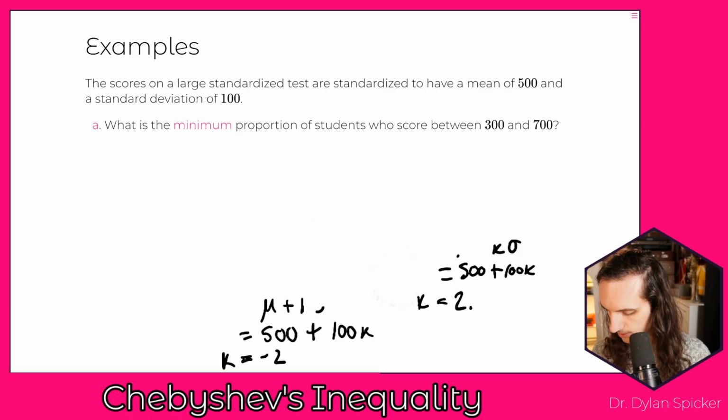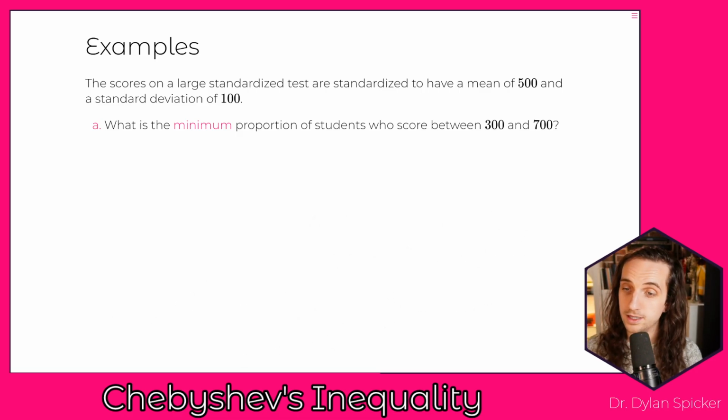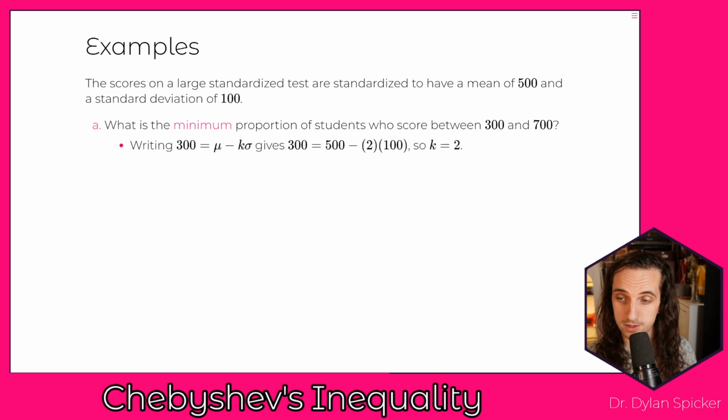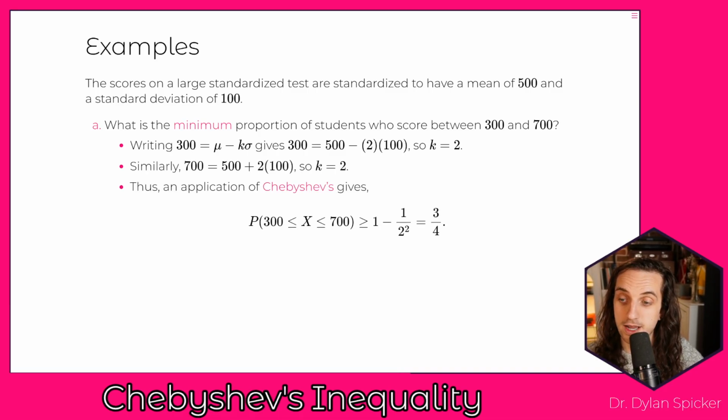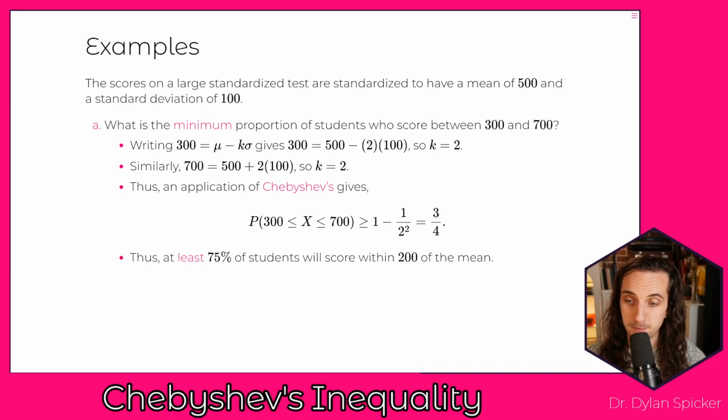Okay? And so k is equal to 2. An application of Chebyshev's gives us 75%. Right? So 300 is going to be referring to a k of 2, so is 700, right? And so as a result, the probability that you're between 300 and 700 is 1 minus 1 over 2 squared, which is 3 quarters, right? So at least 75% of students are going to score within 200 of the mean.